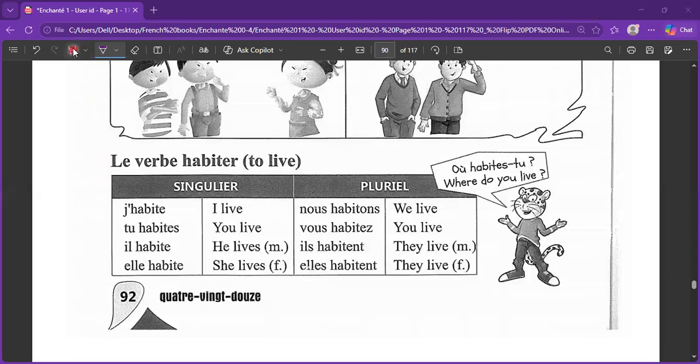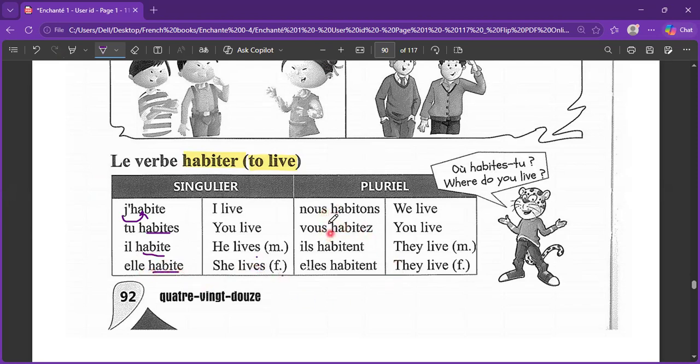Now here's a quick catch up with the verb habiter, which is to live. If you have forgotten about its pronunciation and conjugation, this is how it goes. J'habite, remember, j'habite, I live. Tu habites, you live. Informal one or singular one. Il habite, he lives. Elle habite, she lives.